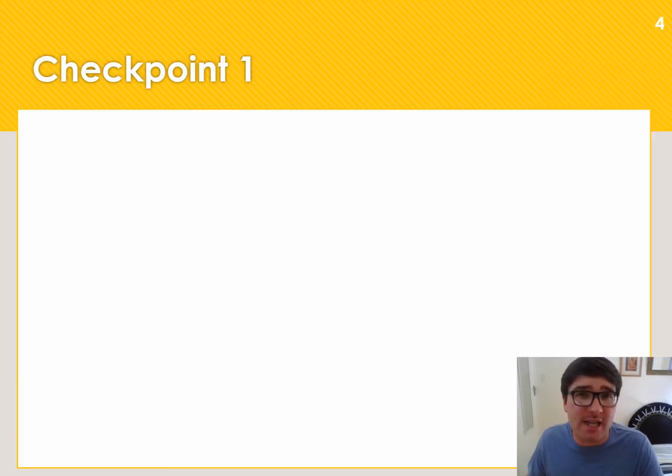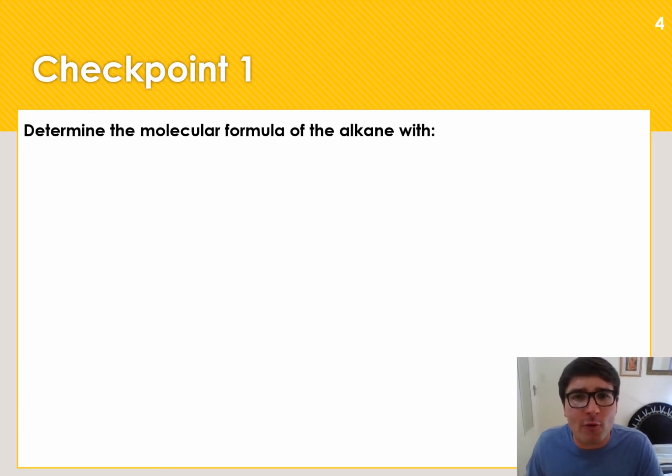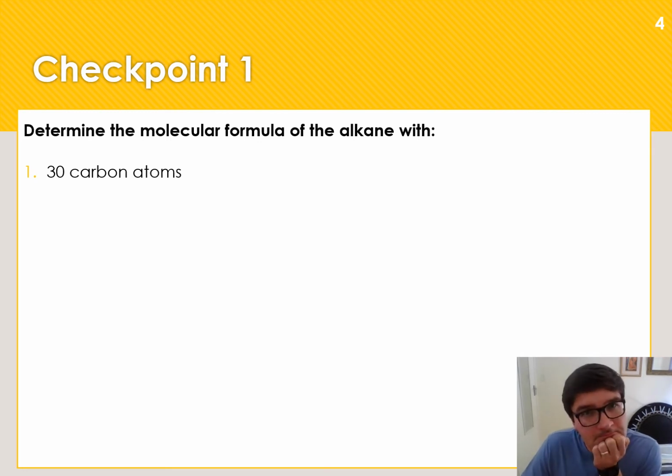So our first checkpoint, this is what you have to do. Determine the molecular formula for the alkane with 30 carbon atoms. I'm giving you a few seconds, so quickly take out a piece of paper and see if you can find the molecular formula. Okay, you're done.